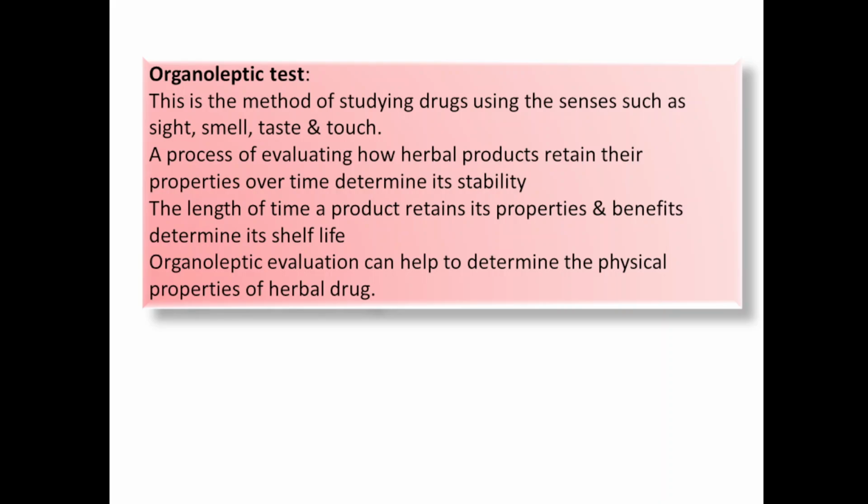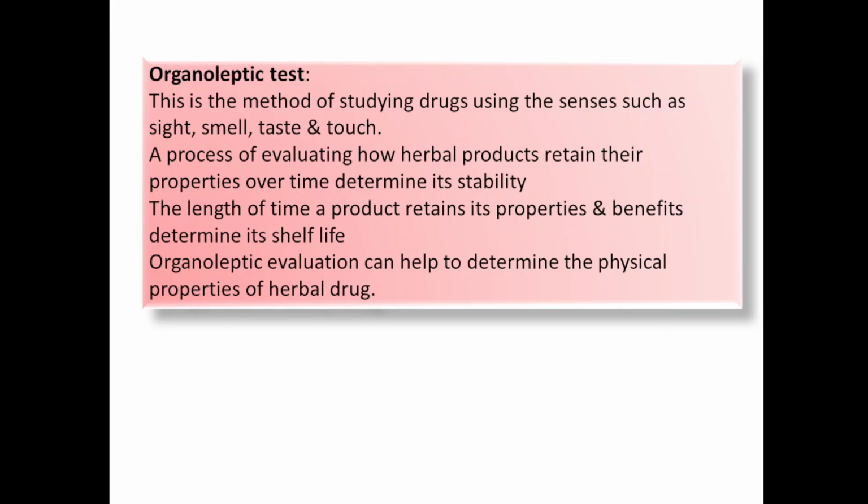So organoleptic test means see the drug and smell that formulation, what is the color of that formulation, and if it is for internal administration, then what is the taste, for example of a syrup. If it is a cream or any other formulation, how it feels after touching it or applying it on the skin. That will determine the quality of the herbal formulation, whether it is stable or not.